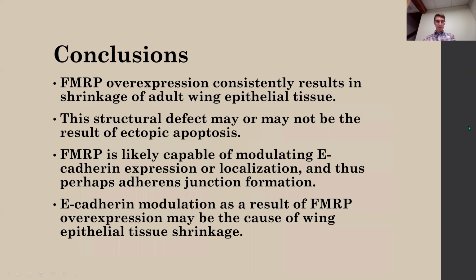So my conclusions. First, FMRP overexpression consistently results in shrinkage of adult wing epithelial tissue. This is demonstrated both in the DPP promoter and the nub promoter. This structural defect may or may not be the result of apoptosis due to the results from the caspase-3 screen. However, FMRP is likely capable of modulating E-cadherin expression or localization, and thus perhaps adherens junction formation. And this is demonstrated by the E-cadherin screen. Finally, E-cadherin modulation as a result of FMRP overexpression may be a more direct cause of the wing epithelial tissue shrinkage that was observed.